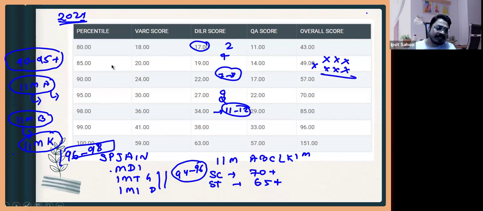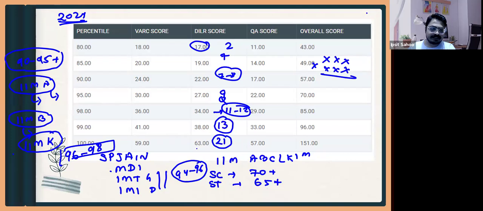This was for the 2024 pattern. A 99 percentile will be around 13 questions correct out of 22. The absolute 100 percentile is 63 marks, which is 21 questions correct out of 22.